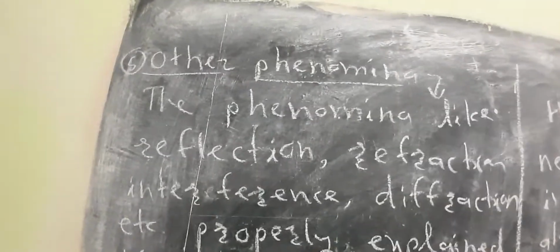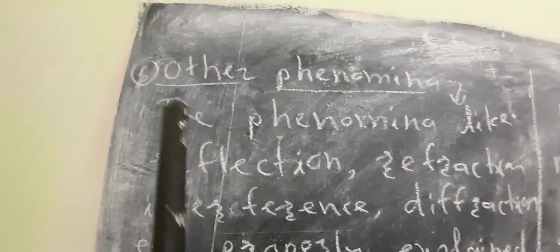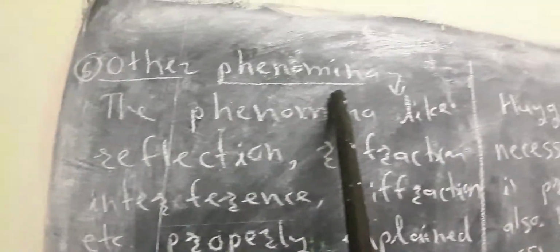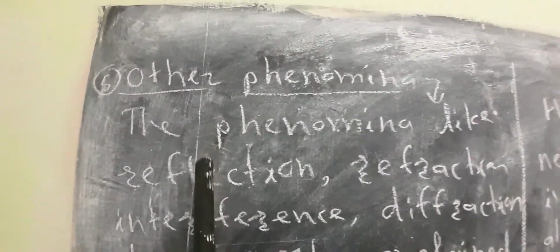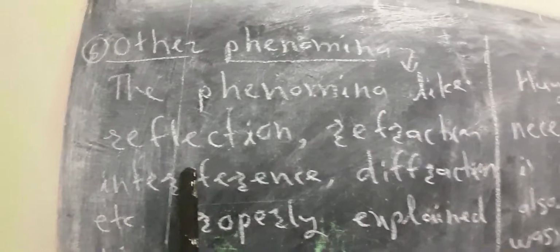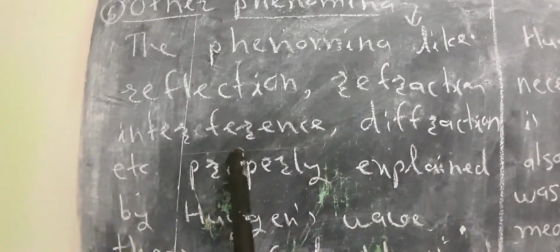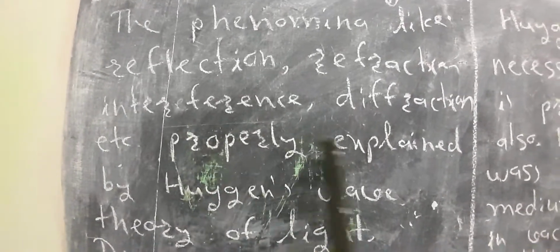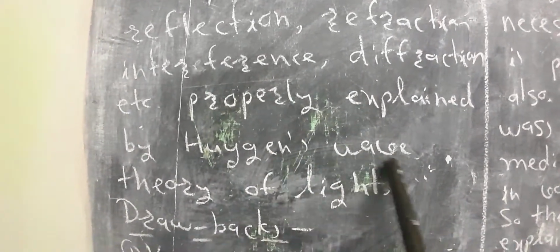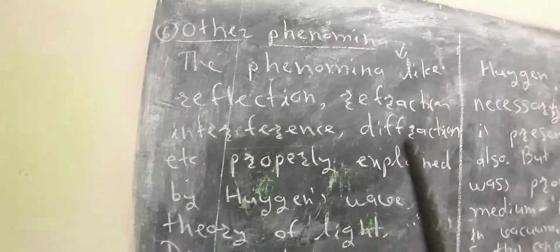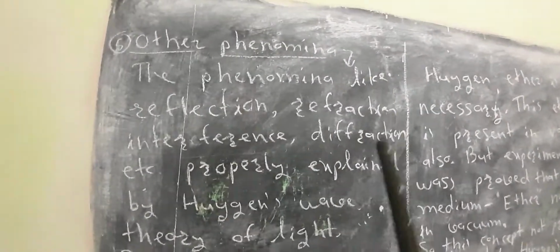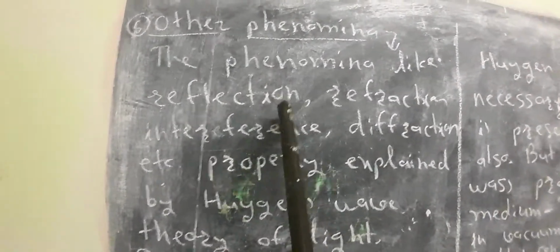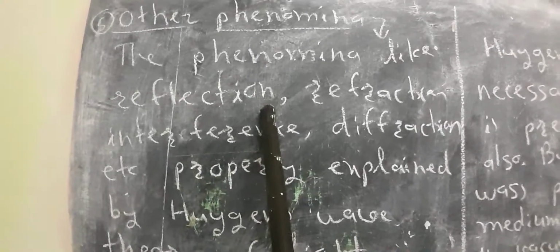Let us say one more important point, a successful point. Phenomena like reflection, refraction, interference, diffraction, etc. are properly explained by Huygens wave theory of light. So these phenomena, this behavior of light: sometimes it gets reflected from a mirror surface.